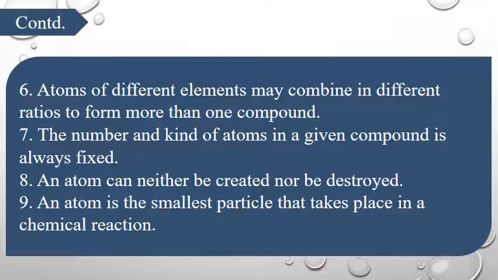For example, let's take an example of water. In water we have hydrogen and oxygen. Hydrogen has two atoms and oxygen one. Let's take another example. Glucose, C6H12O6. They combine to form glucose. So they have a fixed number of atoms.